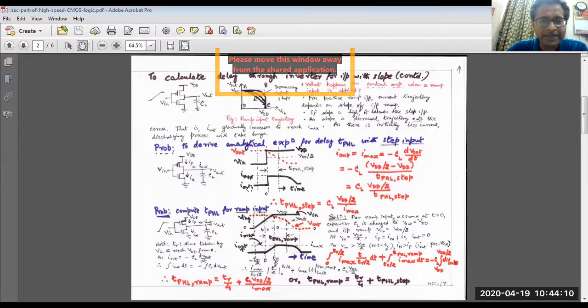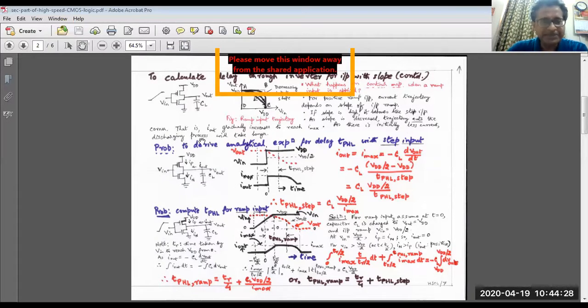You see that Imax, as it is a step input, instantaneously reaches the maximum value. So the actual value of Imax will depend on the device parameters. That we are not going into detail, right? Because from the current expression you can easily find it. It will depend on the W by L ratio, mu, COX, all that, right?